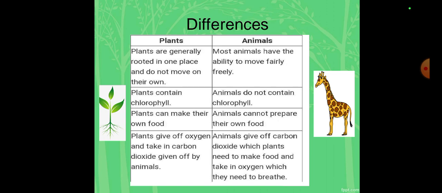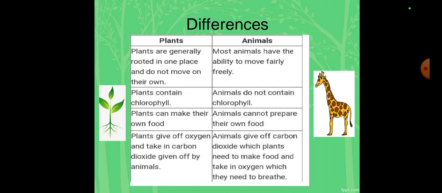Then plants give off oxygen and take in carbon dioxide given off by the animals. Animals basically inhale the oxygen which is given by the plants and exhale the carbon dioxide which they give to the plants. Okay, an exchange happens here.